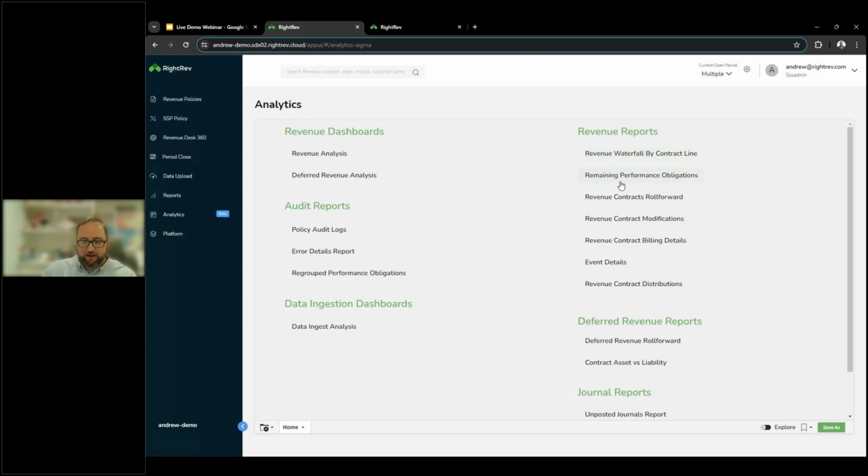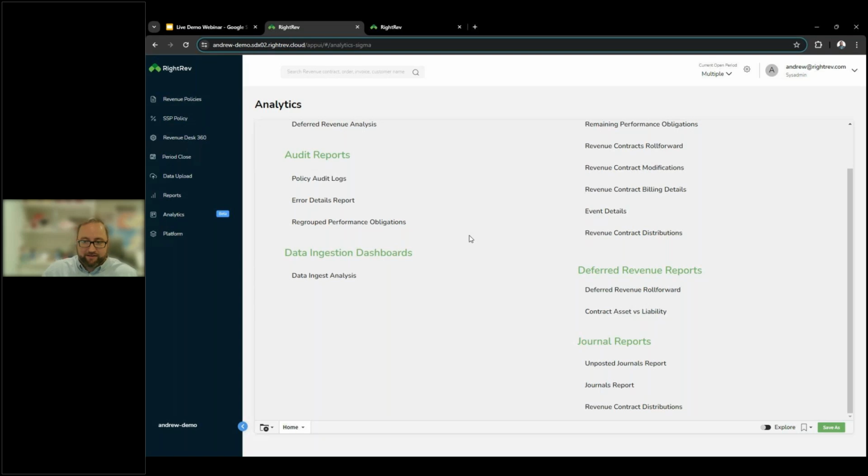We can look at those remaining contract obligations. We have a variety of roll forward reporting for the revenue contracts themselves or even deferred revenue. We can track your contract asset versus liability, and so on and so forth. And then we even have some dashboards that we utilize as well. But all of that is to say, as part of our implementation, we also work with you to understand what your reporting needs are so that we can help tailor reporting exactly to what you need. So it's very powerful. We actually use a third-party BI engine to help give us all of this capability to make our analytics so powerful.